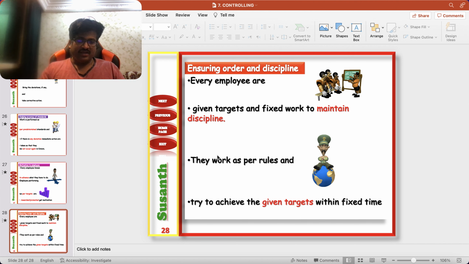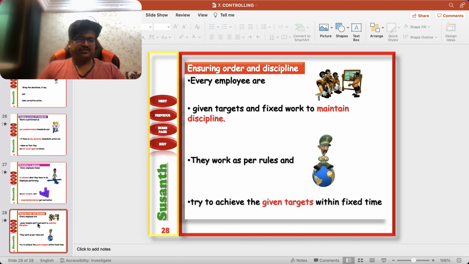So while ensuring order and discipline, everybody knows what the organization expects from them, so they don't want to interfere in others' matters or go to others' tables to discuss things. No need. Everybody's instructions are clear. You do it. So it ensures order and discipline in the organization, and they try to achieve the given target within the fixed time. If you know everything, then you will work according to the rules and regulations of the organization. So these are the advantages of controlling.